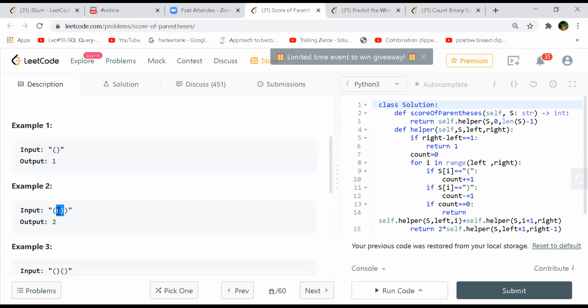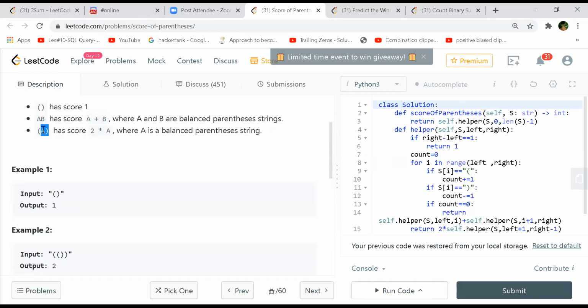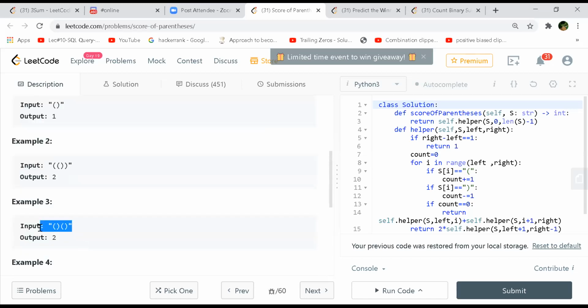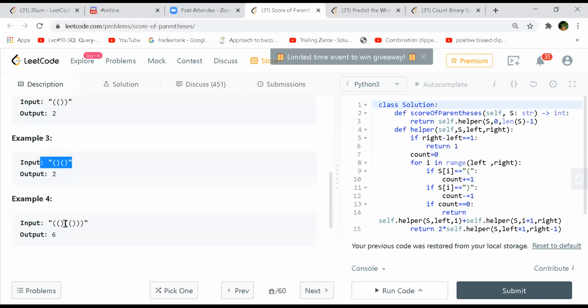Coming to this, it will follow the third rule, 2 into A. So the outer will give 1, and 2 into 1 will be 2. And where are you applying A plus B? That's open close plus open close. And how is it for the last one? You start from here, this is a balanced part, right? You start from inside. So this will give you 2.